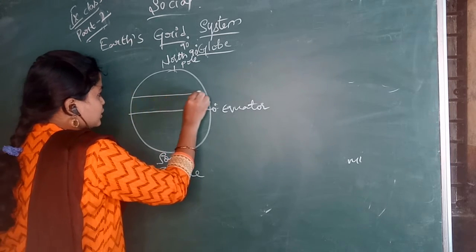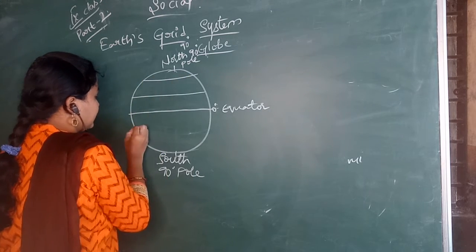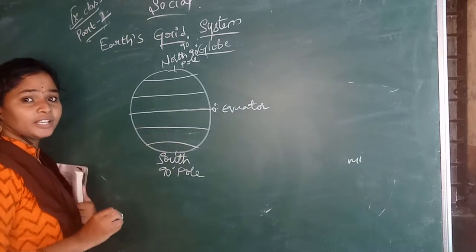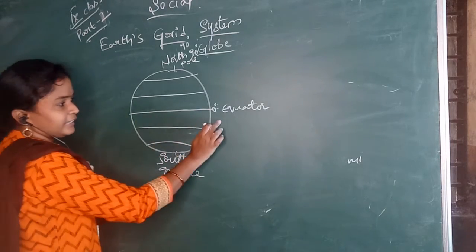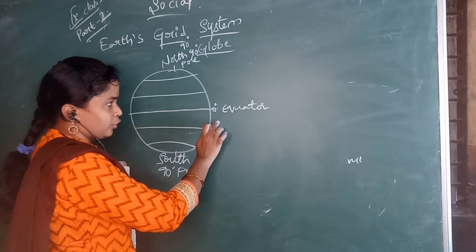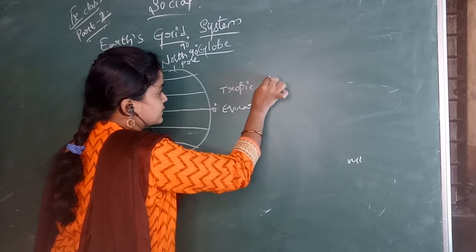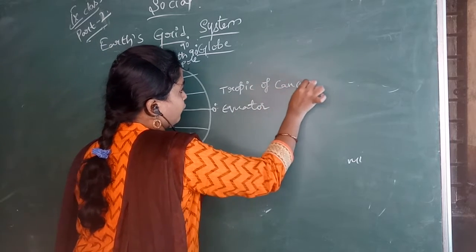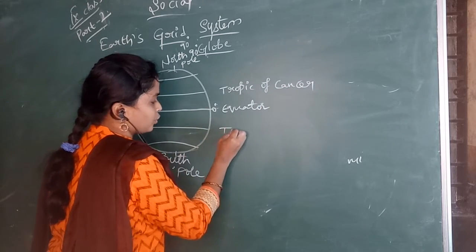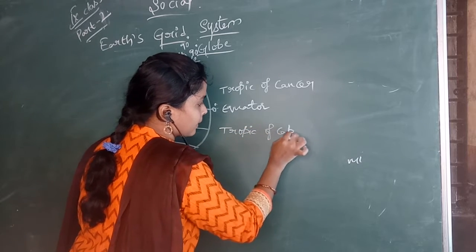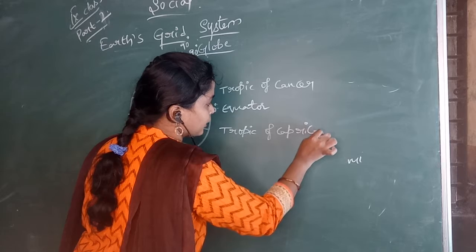These are the important lines on the globe. The center line is the equator and it is always 0 degrees. This line is the Tropic of Cancer, and this is known as the Tropic of Capricorn.